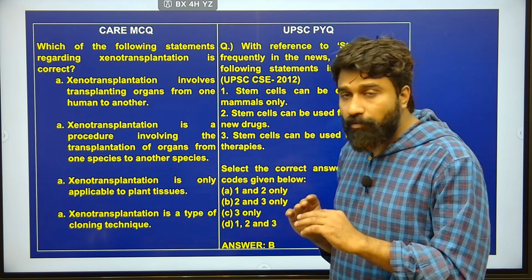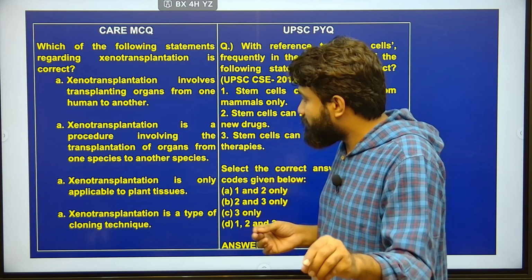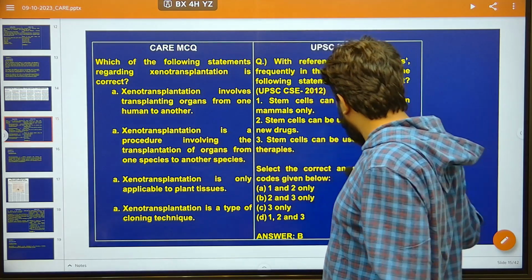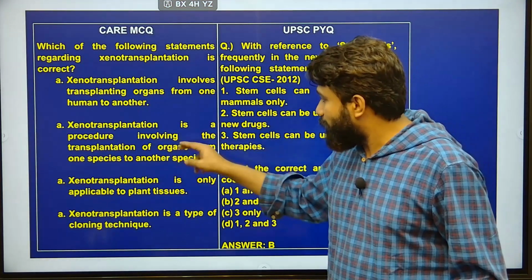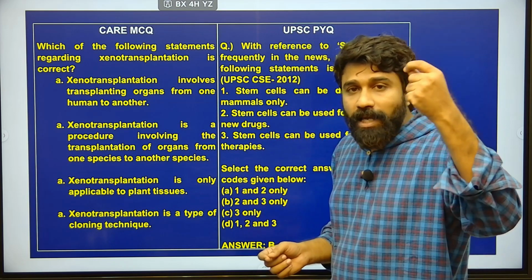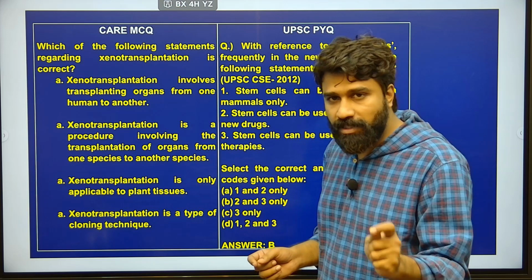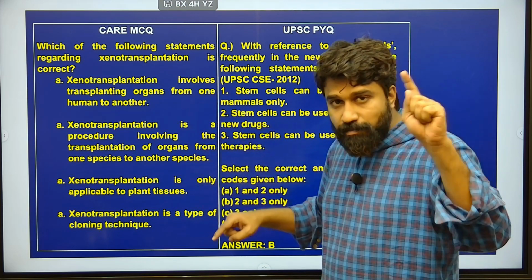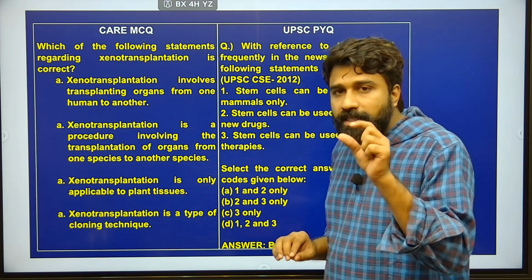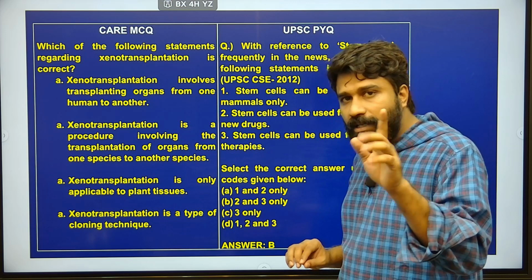However, if a more specific, more relevant option is given, this option may be eliminated. Like, xenotransplantation is a procedure involving transplantation of organs from animal species to human species. If that is the statement given, that statement may dominate this kind of statement. Therefore, a thin line of statement-based confusion may be witnessed in the original examination. Kindly keep it in mind.